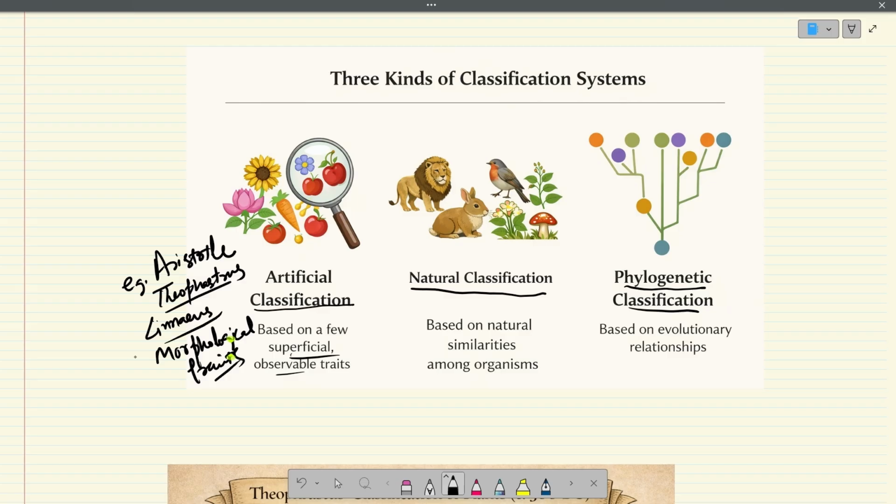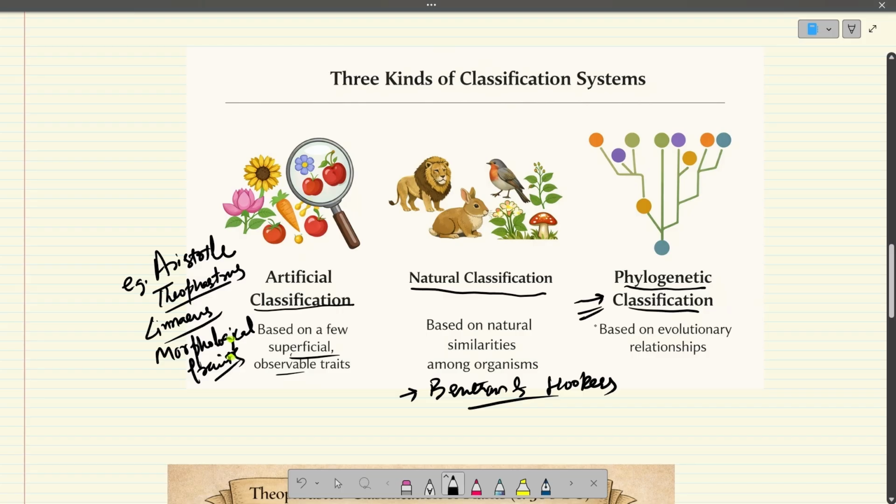In the case of the natural classification system, we will be discussing Bentham and Hooker's classification system. This Bentham and Hooker's system is one of the complete natural systems that there is. And finally, we will move on to the phylogenetic classification systems, which are based on evolutionary relationships between the organisms.